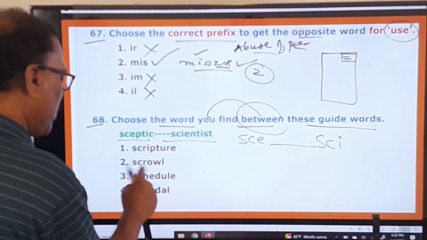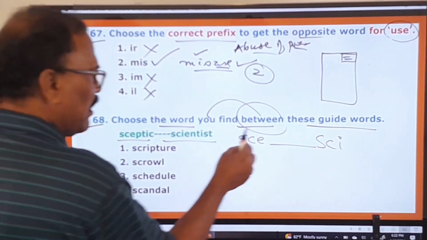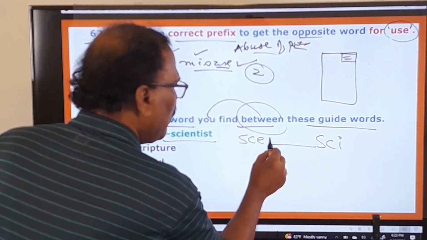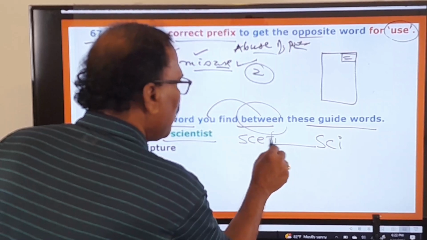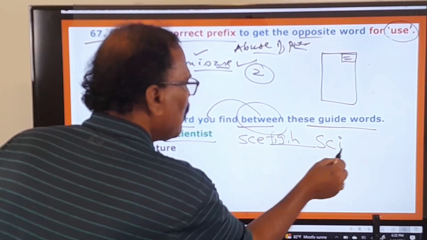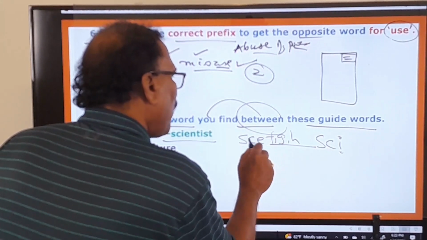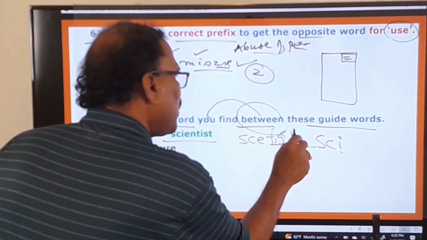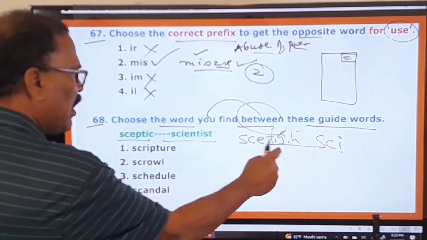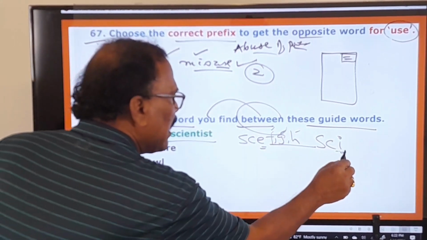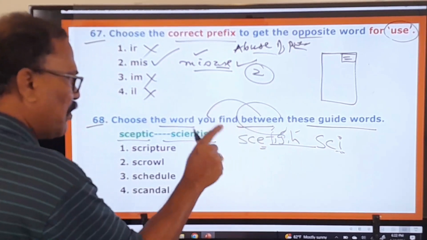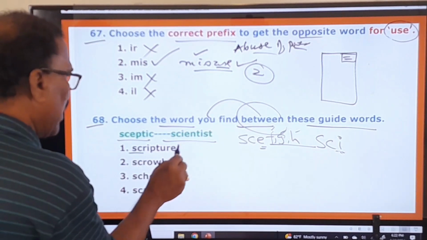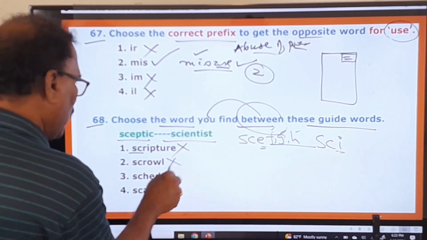Scriptures, crawl, schedule, scandal. But let us see the SCE. After E, what is there? F, G, H, I is there. That means after SC, F, G, H words must be there, because E is here, I is here. Only in between that you have to find it. SCR is there, therefore this is wrong. SCR is there.